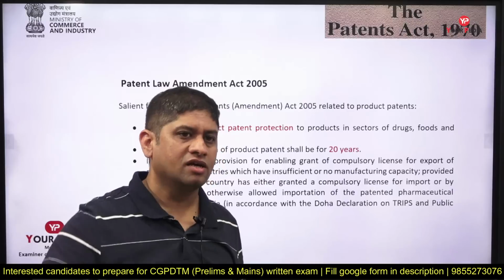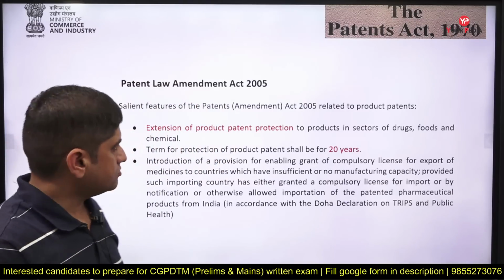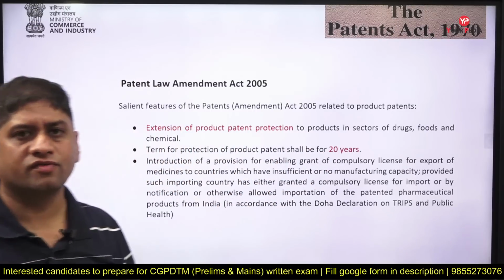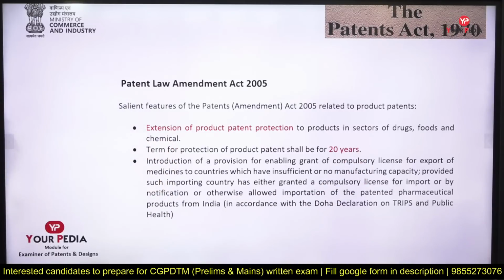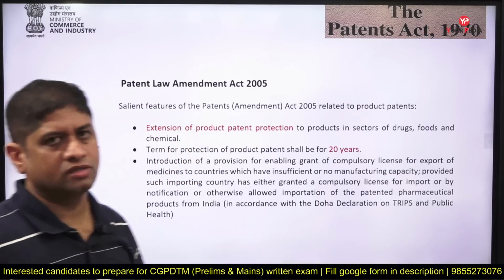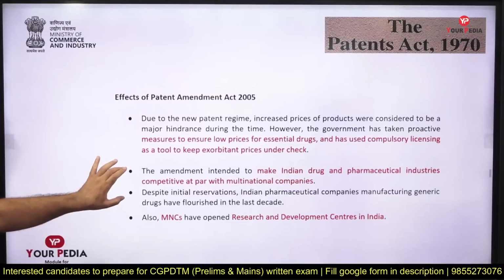What were the things there? Product patenting was given to pharmaceutical companies. What else? It was said that it will be given for 20 years. What else? Compulsory license grant was given for export of medicine to the countries where it is needed. That was in accordance with the Doha Declaration of TRIPS, because in 1994 we joined WTO and accordingly compliance was there.